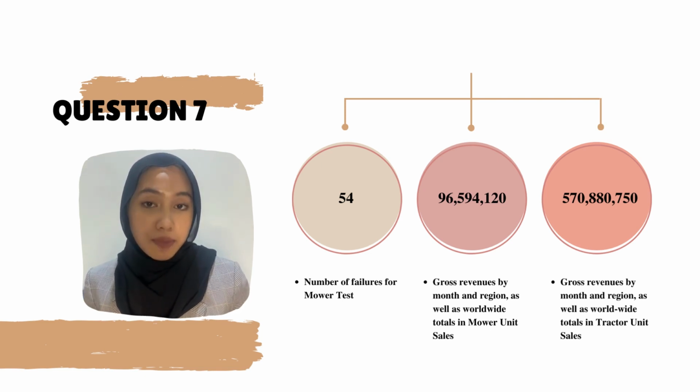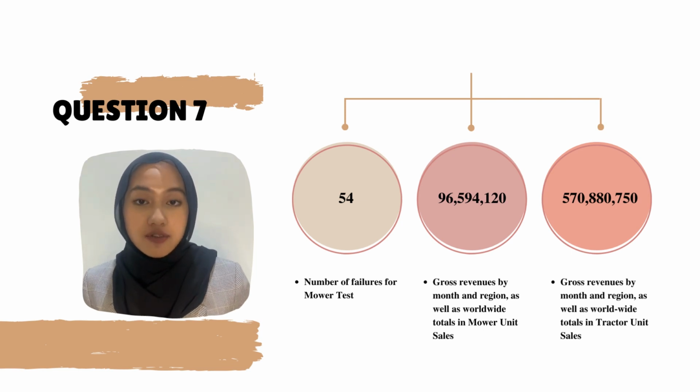For the past 5 years, the gross revenue by month and region as well as the worldwide total in MOA unit sales is 96,594,120. Based on question 2, we can see that North America was the highest with 79,677,500, and the lowest MOA units is from China with 21,470.